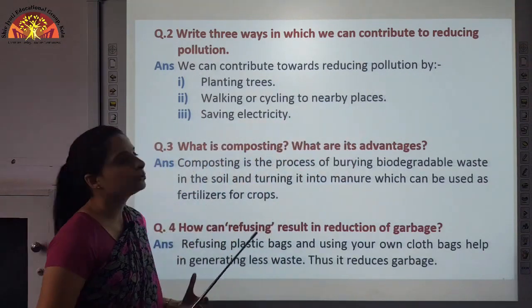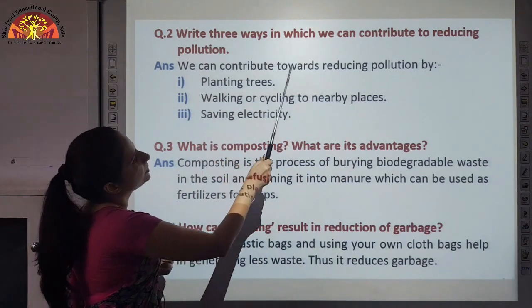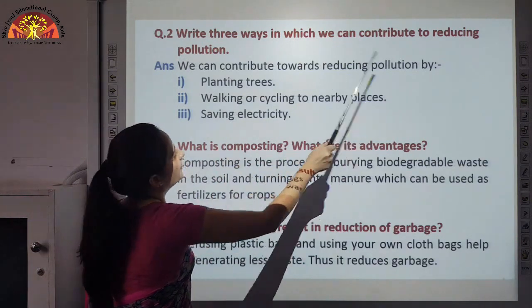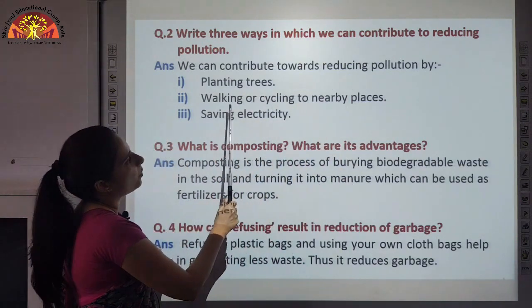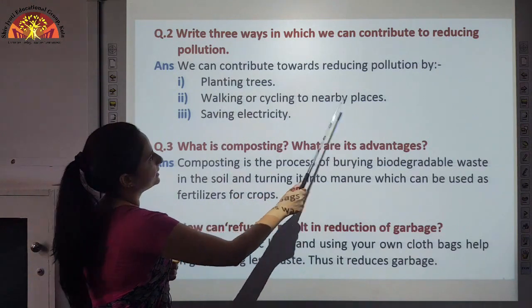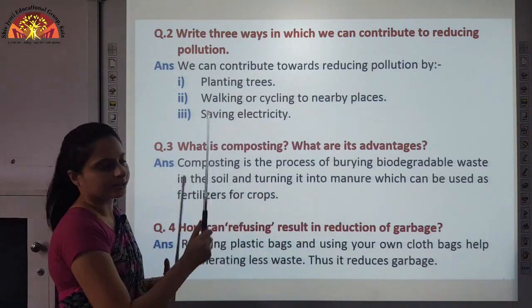Write 3 ways in which we can contribute to reducing pollution. How can you reduce pollution? We can contribute towards reducing pollution by planting trees, walking or cycling to nearby places, saving electricity.